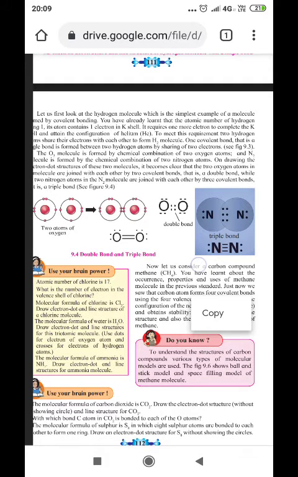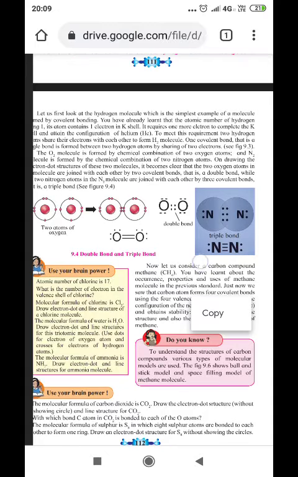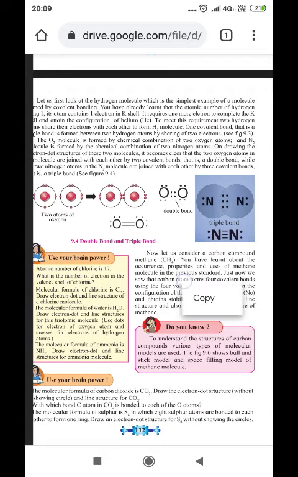Let us first look at the hydrogen molecule, which is the simplest example of a molecule formed by covalent bonding. You have already learned that the atomic number of hydrogen being 1, its atom contains 1 electron in the K shell. It requires one more electron to complete the K shell and attain the configuration of helium, He. To meet this requirement, two hydrogen atoms share electrons with each other to form the H2 molecule. One covalent bond, that is a single bond, is formed between two hydrogen atoms by sharing 2 electrons.